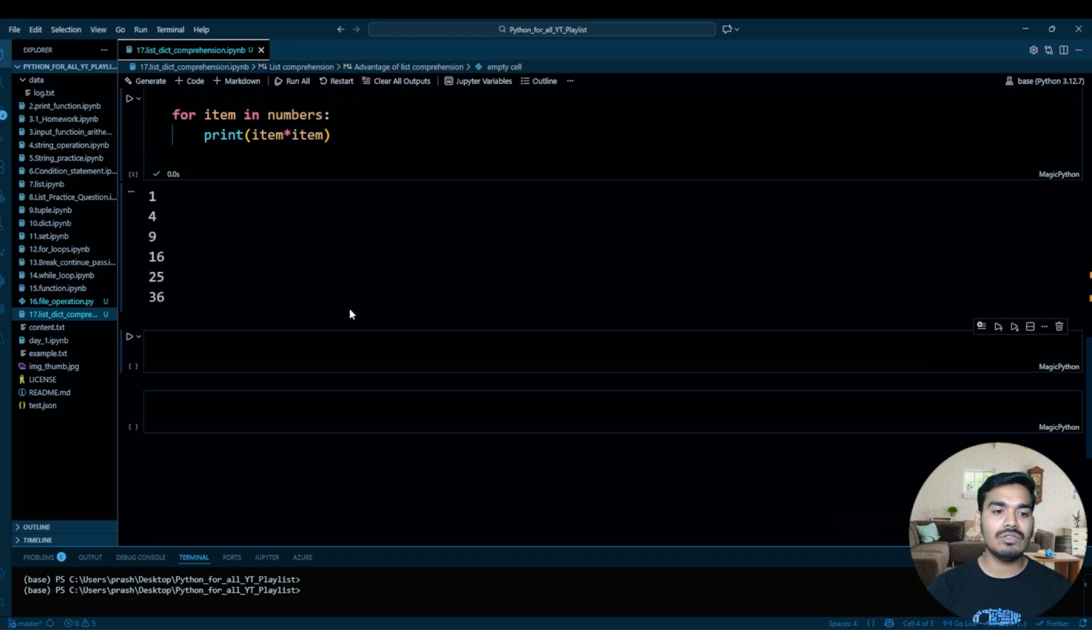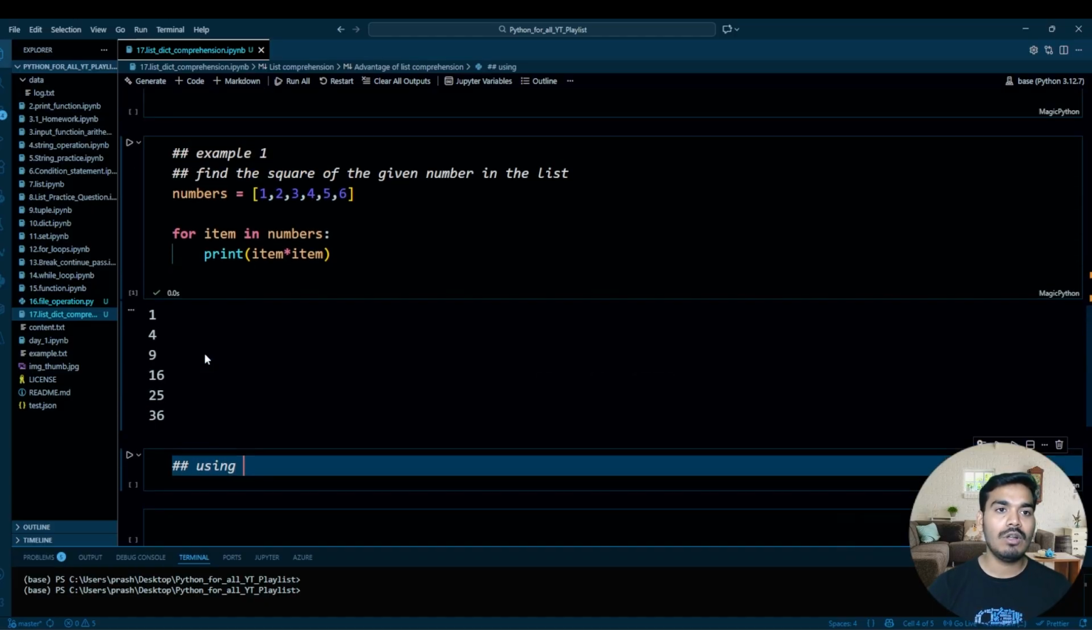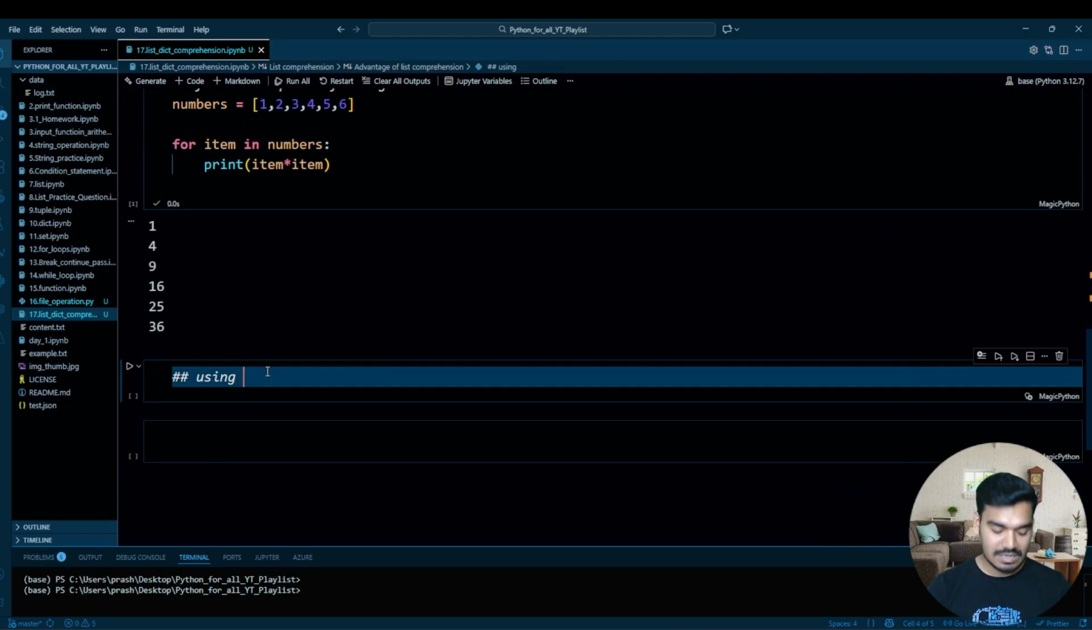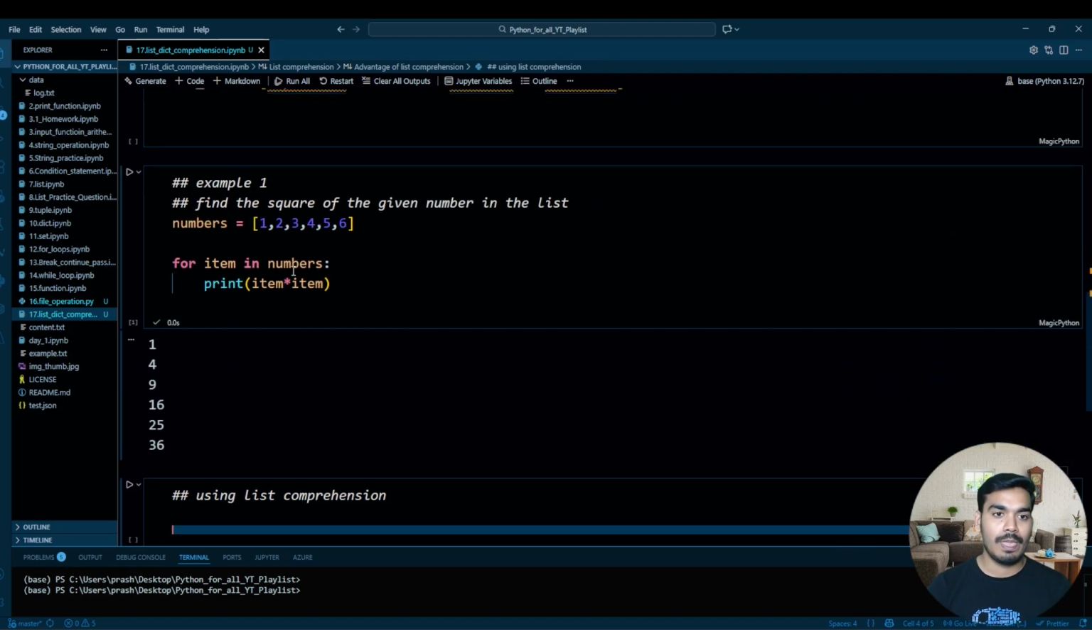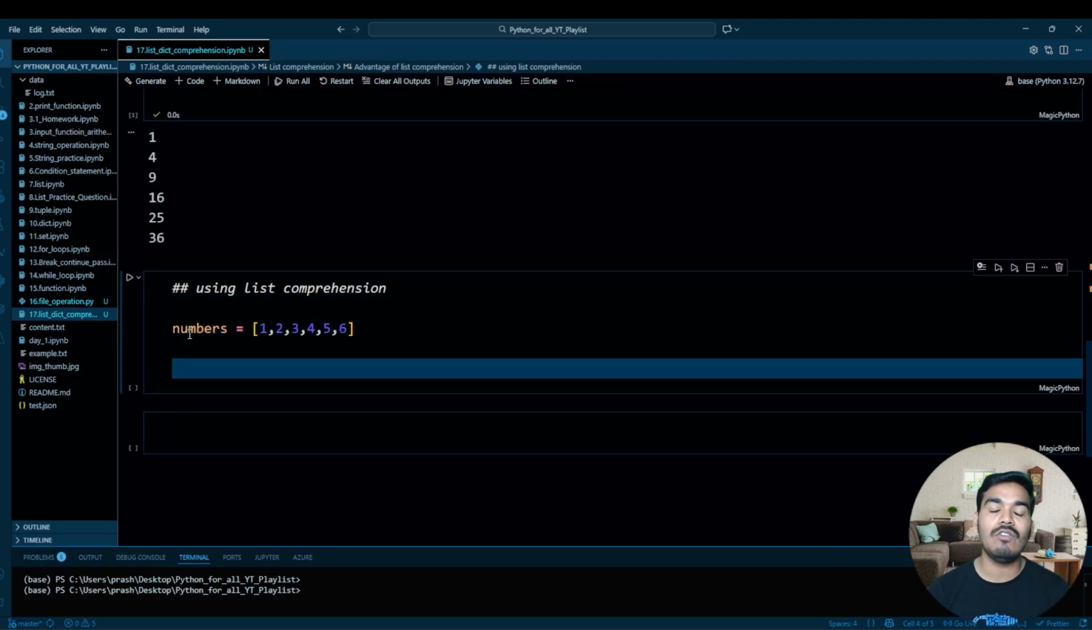Perfect. Now if I ask you to do the same problem using a list comprehension, using a what? List comprehension. You want to use the list comprehension for the same example or same list. I want to get the square of each element for the given list using the list comprehension. So let's say square number equal to, I want one list. Then for item in number, first I will write this.